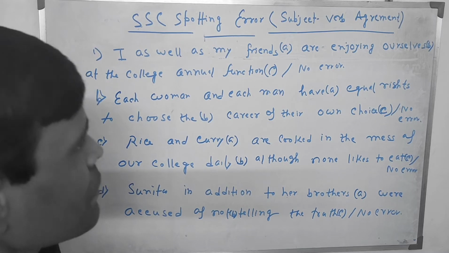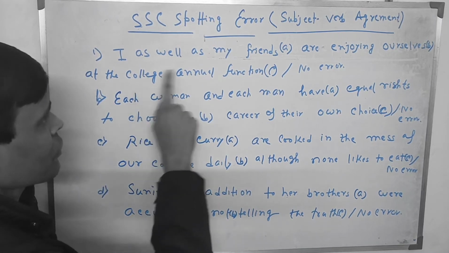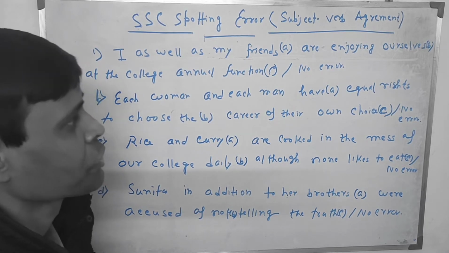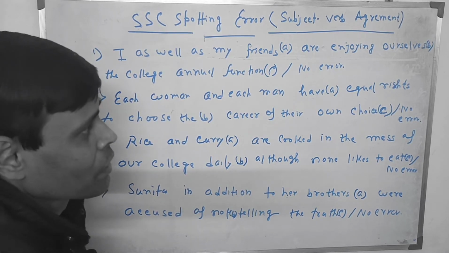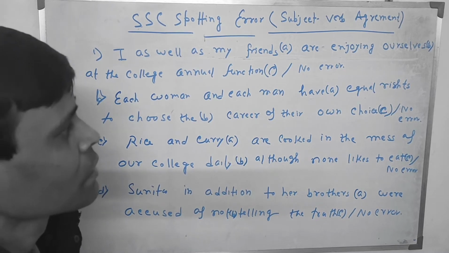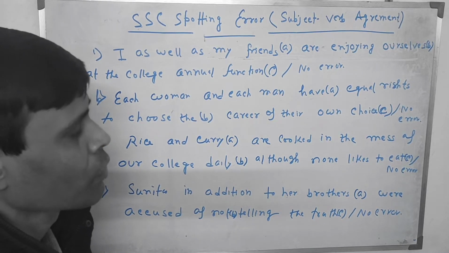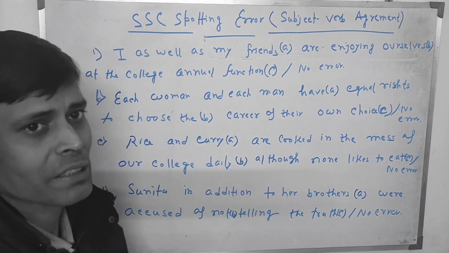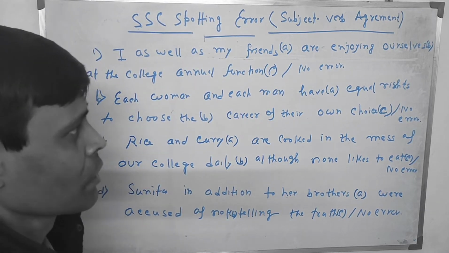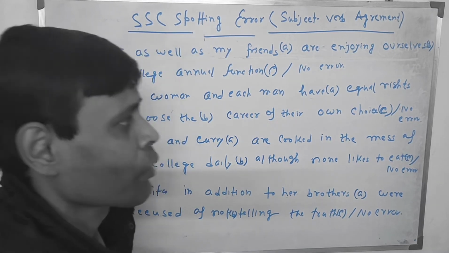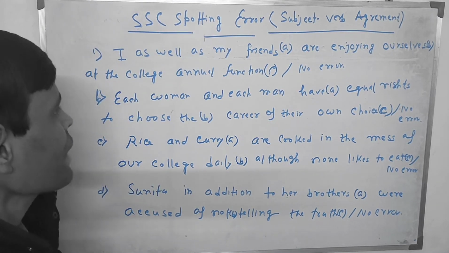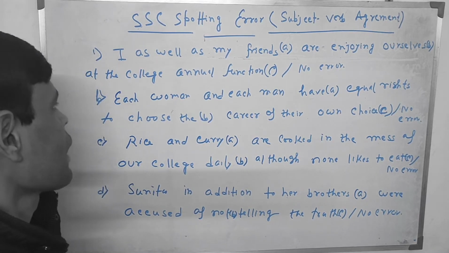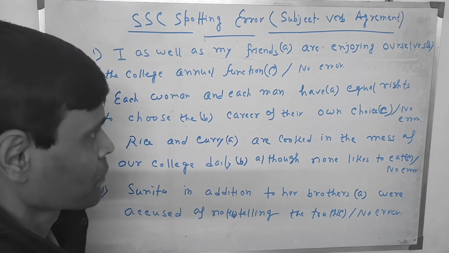Now, where is the mistake here? What is ourselves? Ourselves is called either an emphatic pronoun or a reflexive pronoun, depending on the sentence construction or syntax. But you should say that it's a pronoun. I as well as my friends are enjoying ourselves at the college annual function.